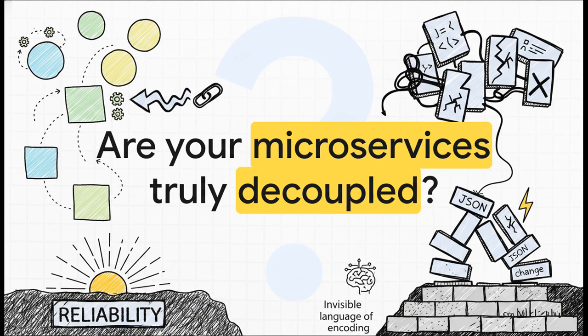So I want you to look at your own architecture right now and ask yourself a serious question. Are your microservices actually decoupled? Or are they just tightly bound by fragile, undocumented schemas, meaning you are exactly one undocumented JSON change away from a total system collapse? Understanding this invisible language of encoding and evolution isn't just some micro-optimization. It is the bedrock foundation of system reliability.